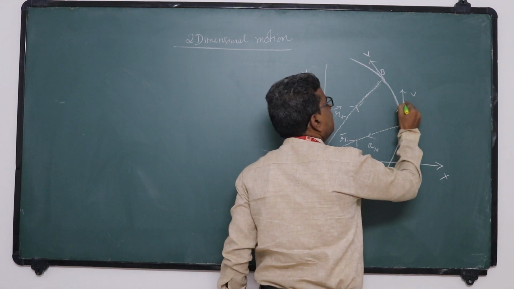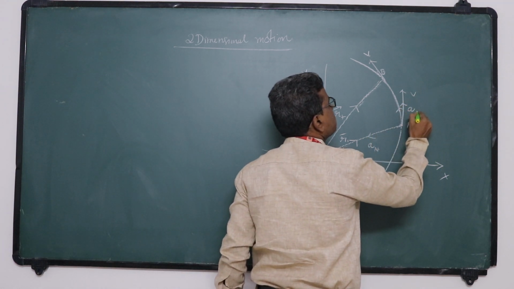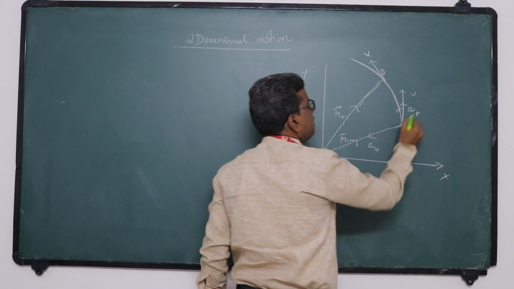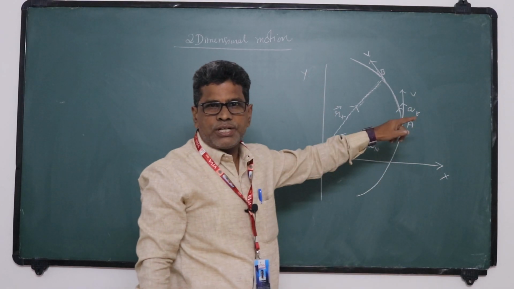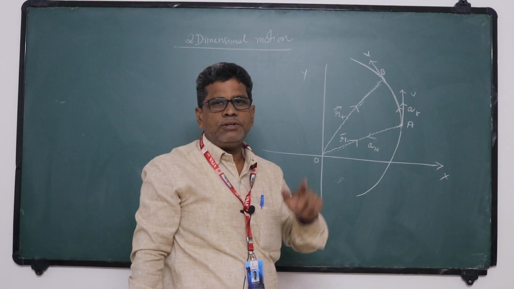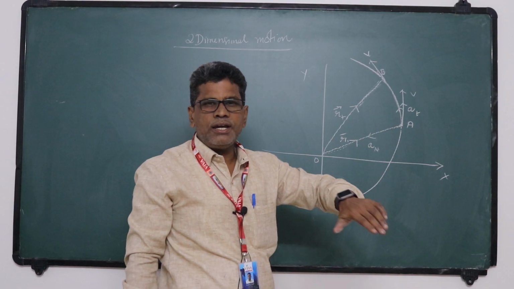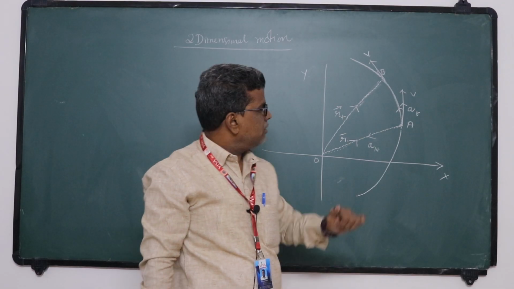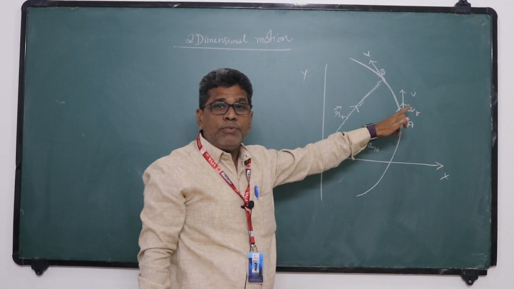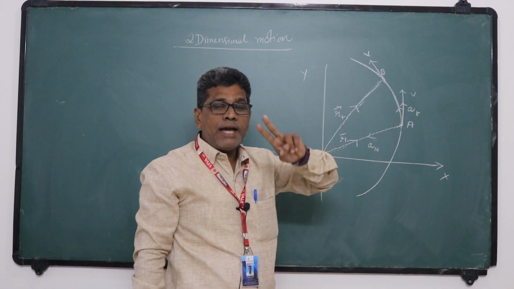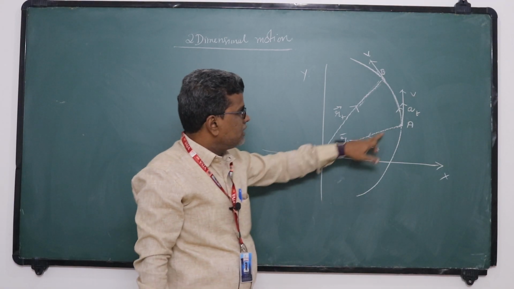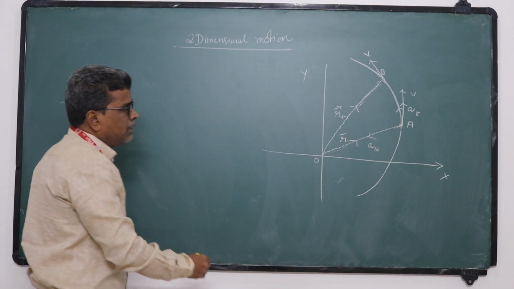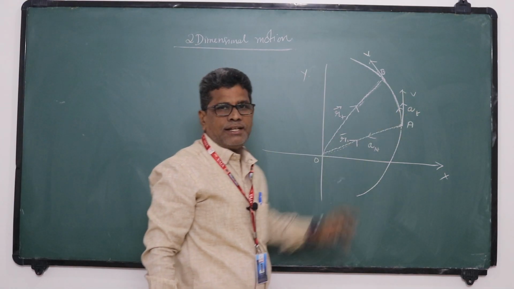So this one, it is along the direction of motion. So what I want to say, when a body moves in a curved path or in a curvilinear path, the body has two accelerations. One is normal acceleration and another is tangential acceleration.